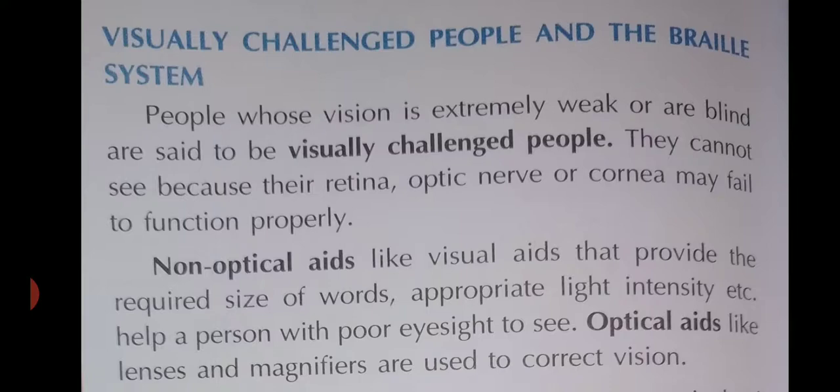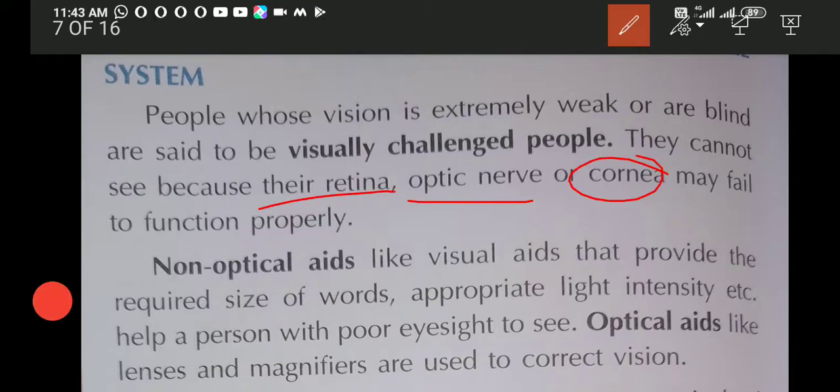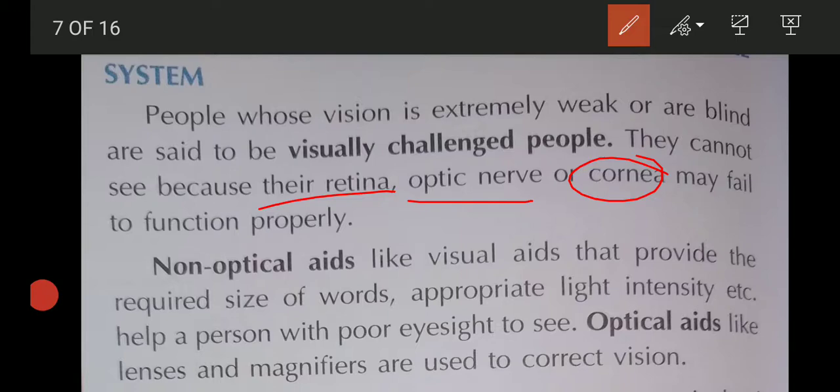Now let's discuss visually challenged people and the Braille system. What are visually challenged people? People whose vision is extremely weak, or who are blind, are said to be visually challenged. They cannot see because their retina, optic nerve and cornea may fail to function properly.